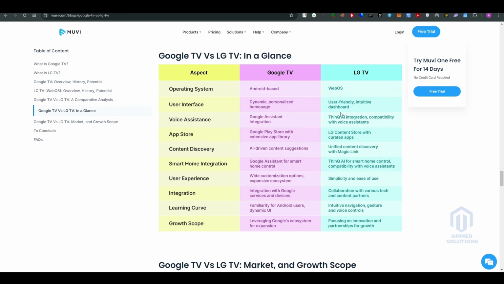So the App Store: Google Play Store with extensive app library. For the LG TV, it supports the LG Content Store with curated apps. So for content discovery: AI-driven content suggestions, and unified content discovery with the Magic Link. So the list goes on, and here you can see it.